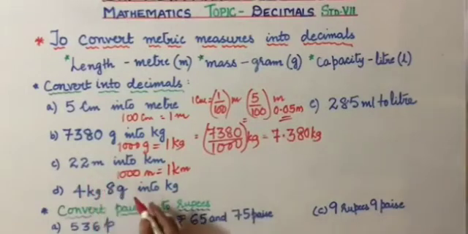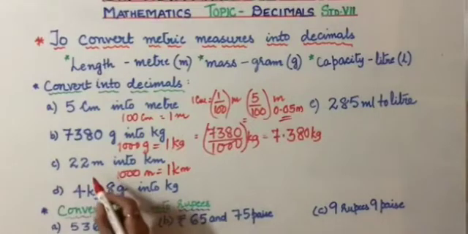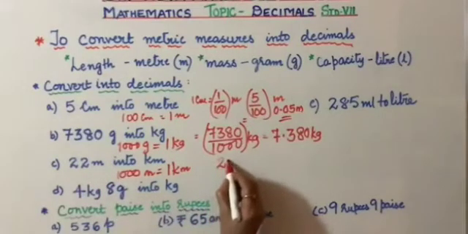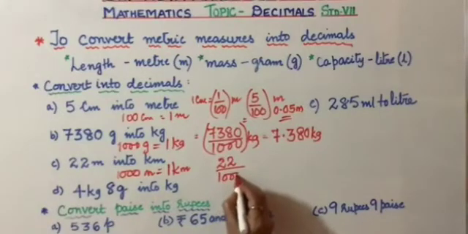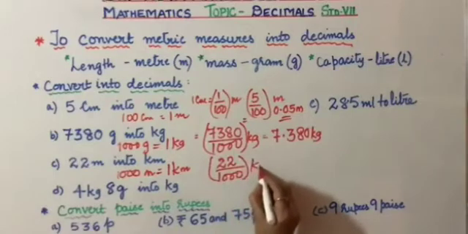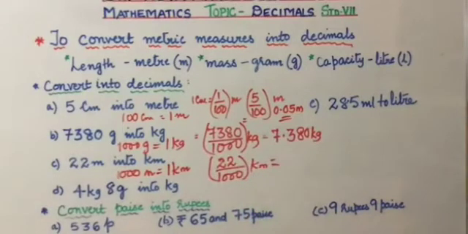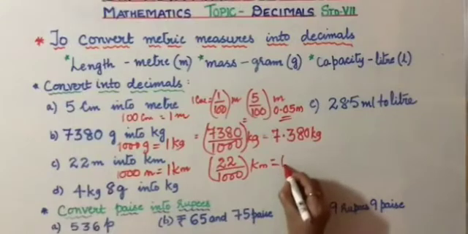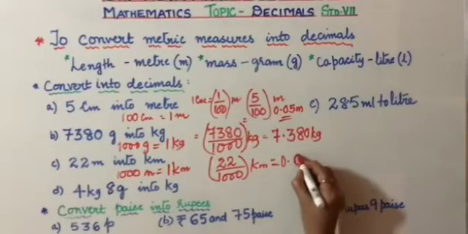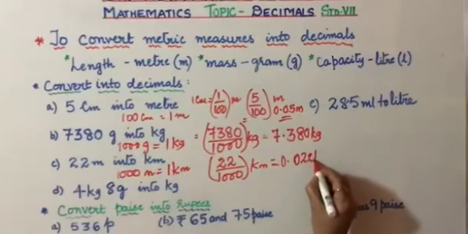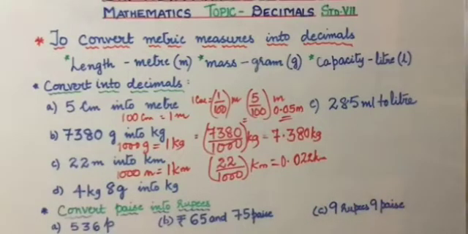So 2 meters will be 2/1000th of a kilometer. 5 meters will be 5/1000th of a kilometer. In that case, 22 meters will be 22 divided by 1000 of a kilometer, that is 0.022 kilometer. Agreed? I hope you got this answer.